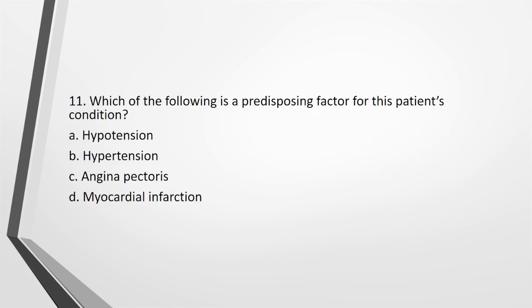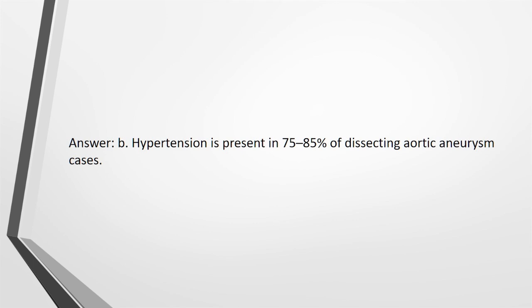11. Which of the following is a predisposing factor for this patient's condition? A. Hypotension. B. Hypertension. C. Angina pectoris. D. Myocardial infarction. Answer: B. Hypertension is present in 75 to 85% of dissecting aortic aneurysm cases.